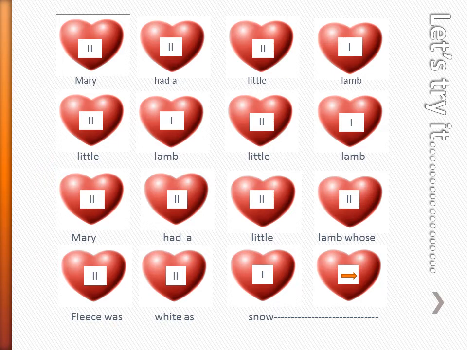1, 2, ready, go. Mary had a little lamb, little lamb, little lamb. Mary had a little lamb whose fleece was white as snow. Great job. Now, instead of clapping the words, this time we're going to clap the rhythm that's in the box,